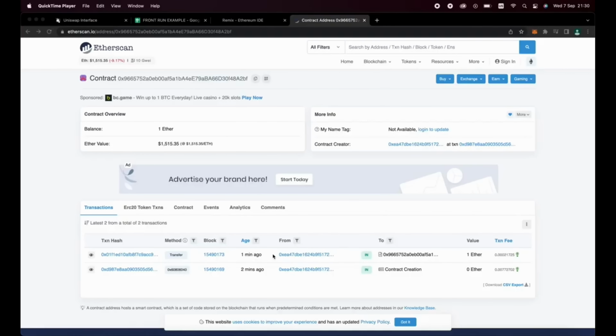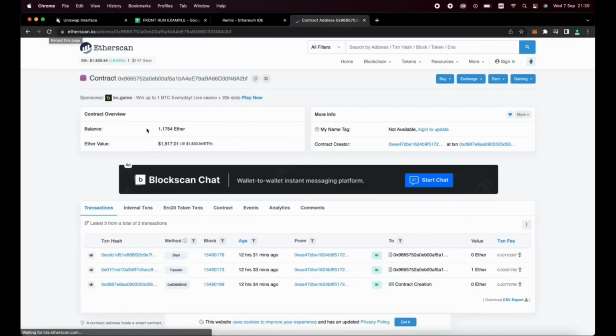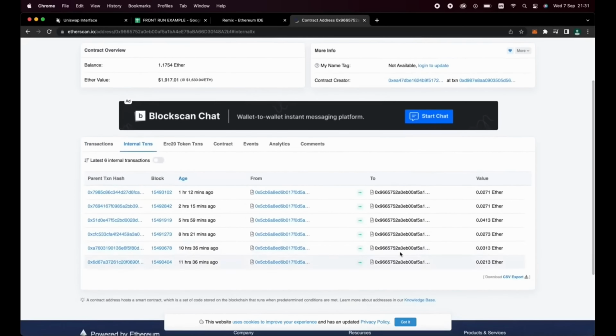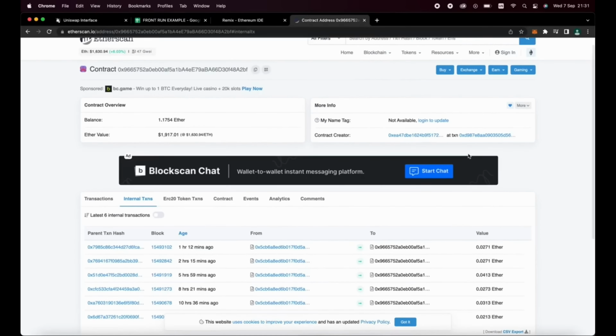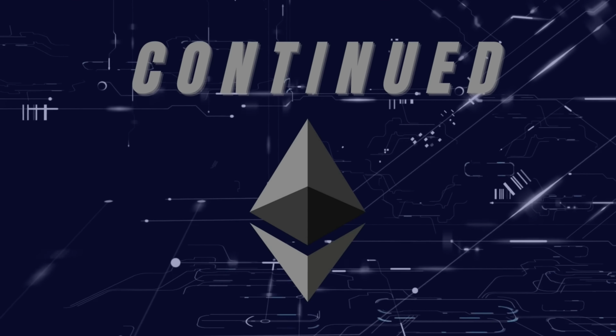Well guys, it's been about 12 hours and I want to share my profit margins with you. I now have around 1.17 Ether, which is approximately a 17% return on investment in half a day, which isn't that bad at all. If we click on the internal transactions tab, as you can see here, we have all the individual profits that the MEV smart contract was able to scalp from transaction sandwiching. It's not bad for automated profit. I could make more money trading, but this is so passive and so risk-free. I'll check back in a few hours with an update on more profit.